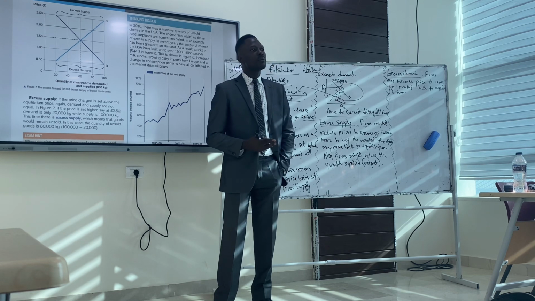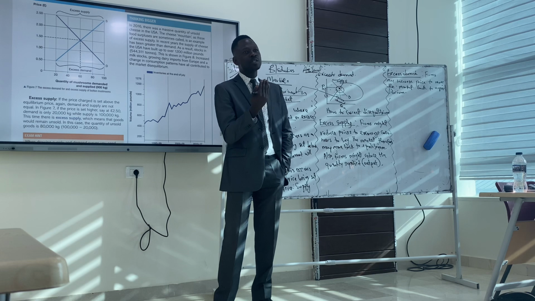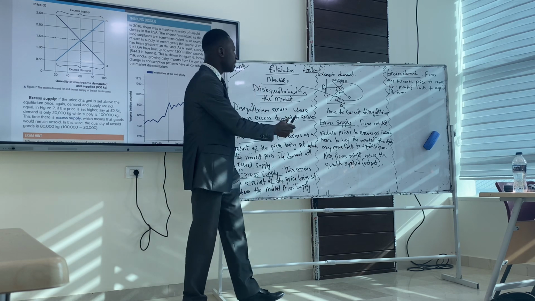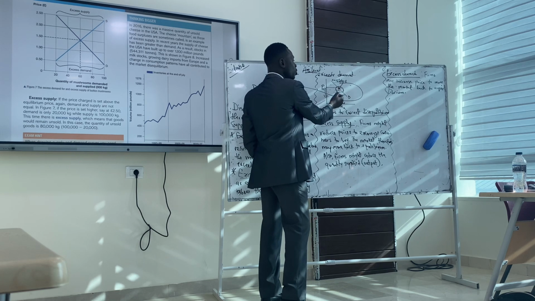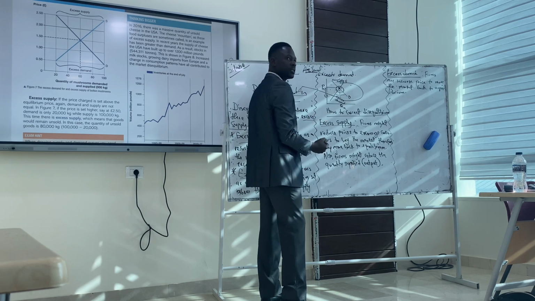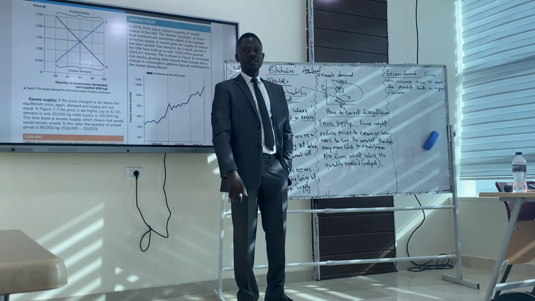Yes? You said you're going to ask what disequilibrium is? I just said it now. Disequilibrium means there's no agreement between quantity demanded and quantity supplied. There's no agreement. This is agreement. But here, there's no agreement between quantity demanded and quantity supplied. Yeah, got it. That's disequilibrium. Any question? No. Okay, we'll move on.